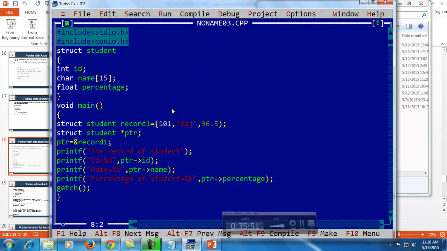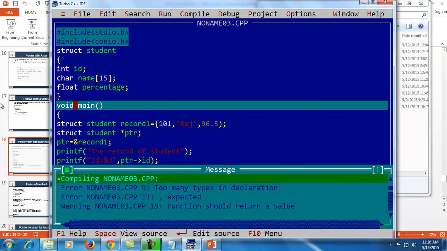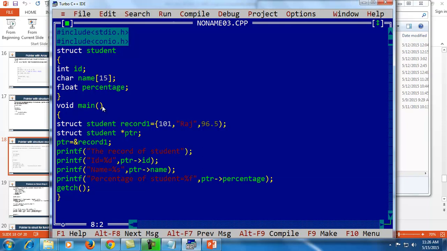Let us see what the program error is. We forgot to put a semicolon here. Here is the curly braces error. So now compile.